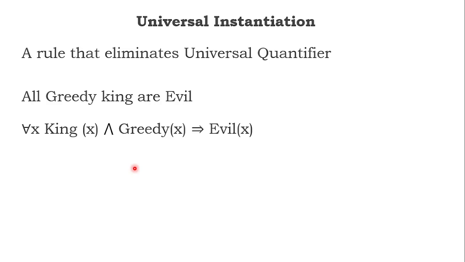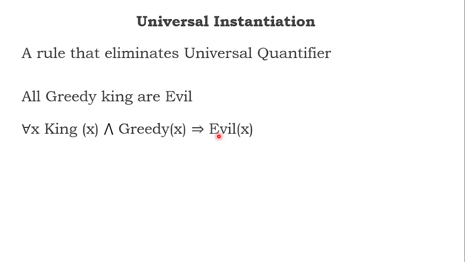One fact or all facts? All facts, because it is for all. Now, there is a statement: all greedy kings are evil. Whoever may be. For all x, if x is a king and x is greedy, then x is evil.